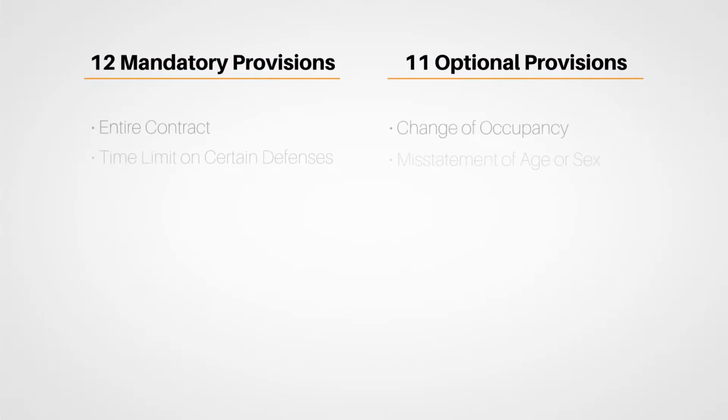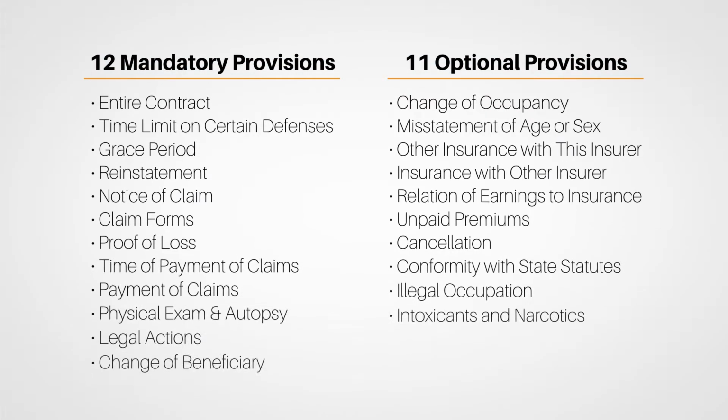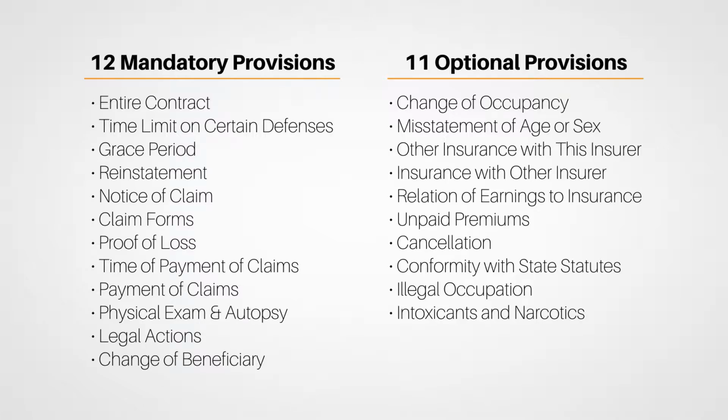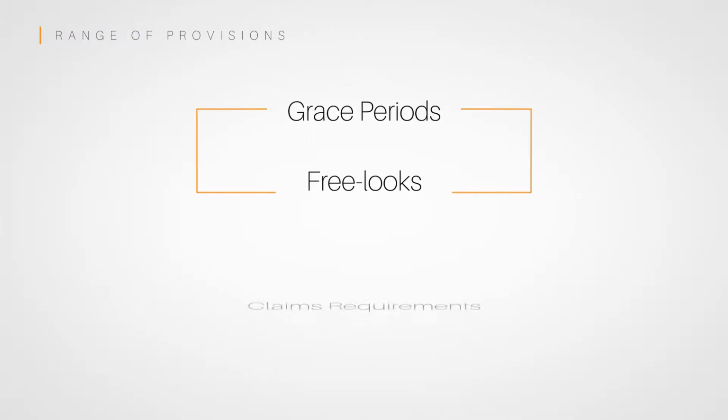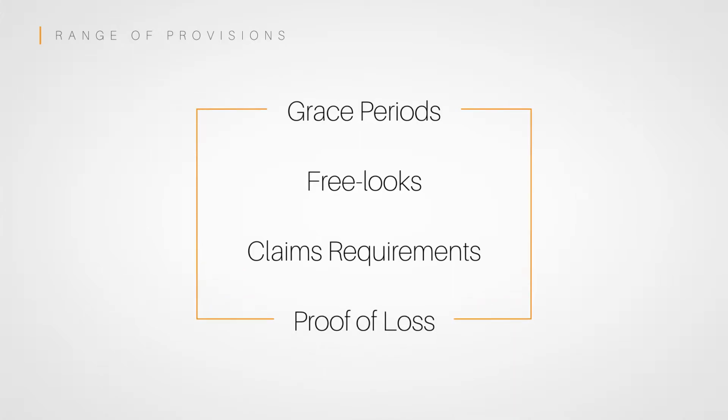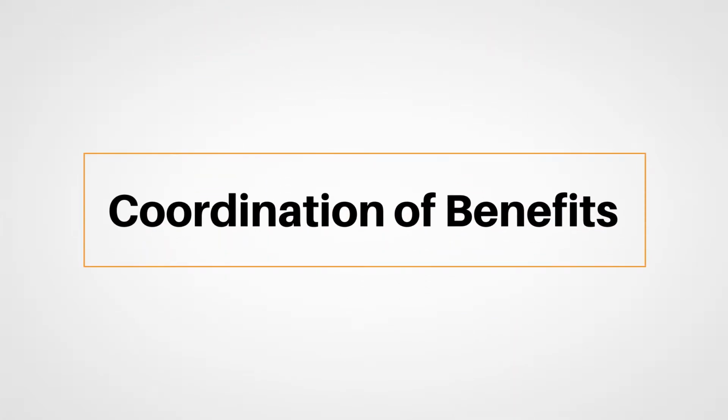As you notice, there are quite a few mandatory and optional provisions, and each of them has its own relationship with the policy. The provisions range from those that deal with timeframes, such as grace periods, free looks, claims requirements, and proof of loss. You also learned what occurs in the event a person is covered by more than one policy. Remember, a person can't profit due to an insurance loss.